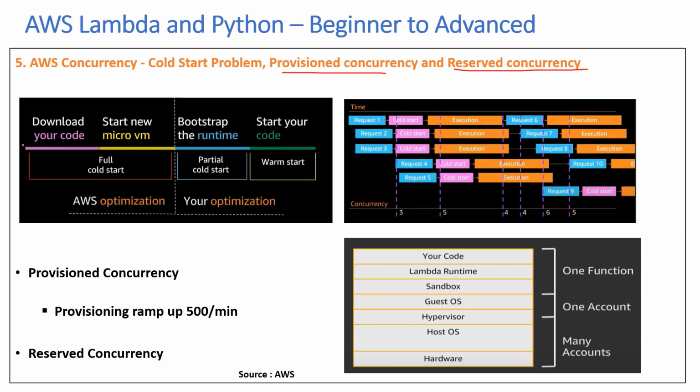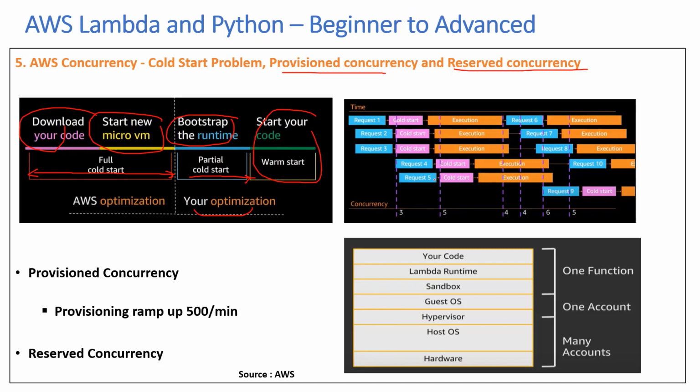As soon as your Lambda function is invoked, it downloads your code, then starts a new micro VM. So this is a cold start. It will take some time for these two activities. Then it will bootstrap the runtime. So it's a partial cold start, and this is based on your optimization. And then finally, it will start to execute the code. So these are the 4 steps it takes before it starts the execution.